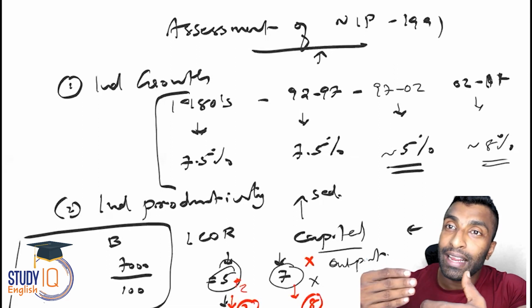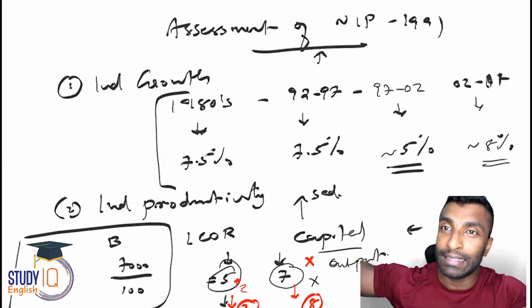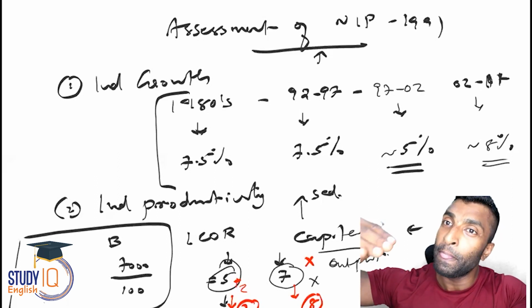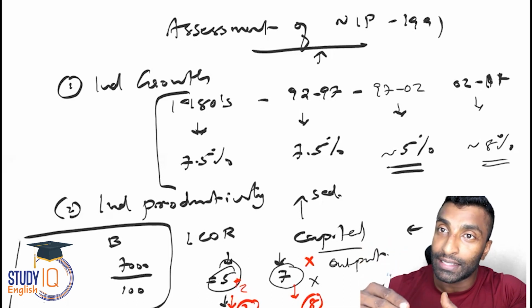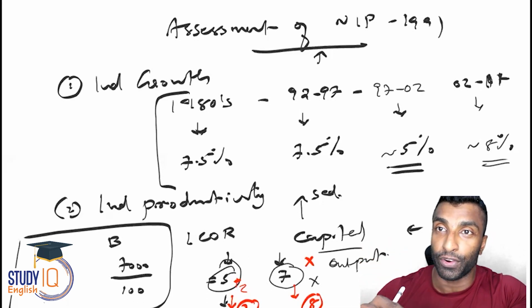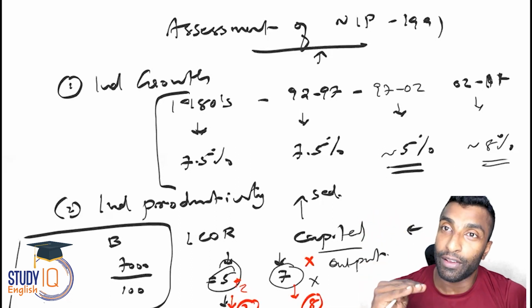So we always need a lower ICOR value. You forget about all these things and the mathematical expressions and everything. Understand what is ICOR, capital to output ratio. It has to be less. What is desirable? Low ICOR value. High ICOR means inefficient. Low ICOR means efficient.